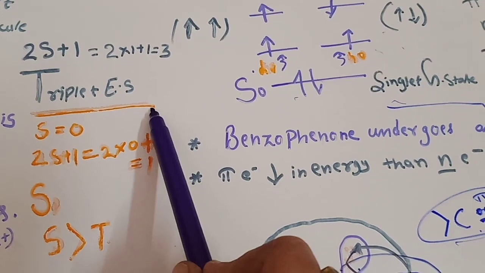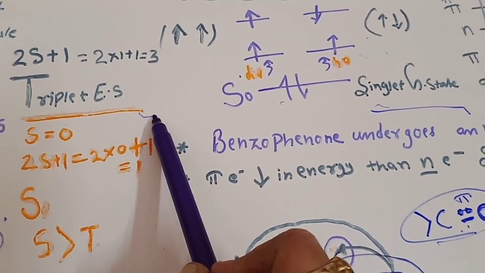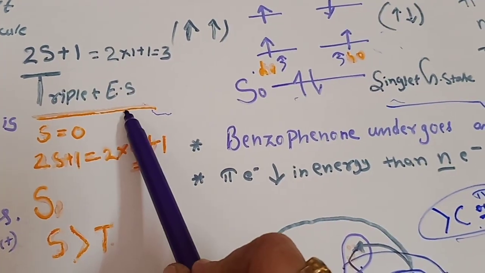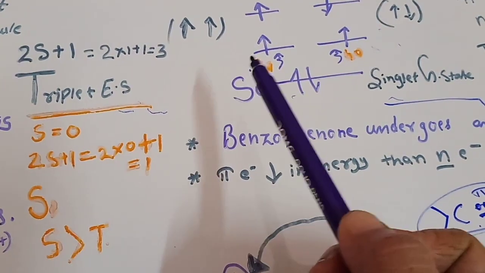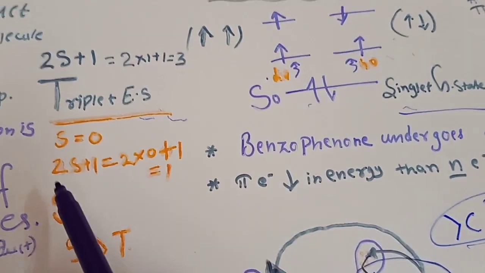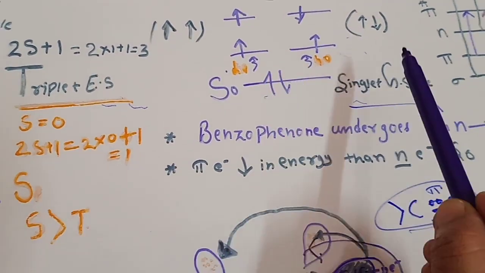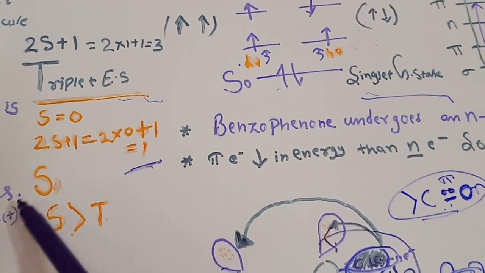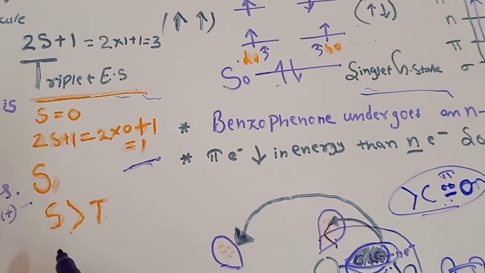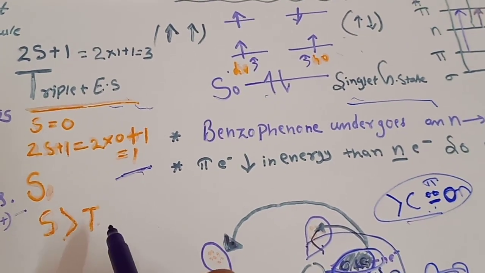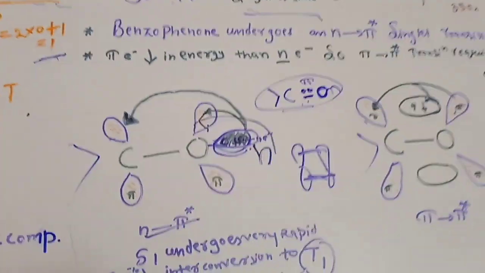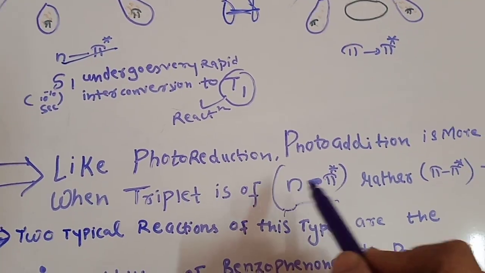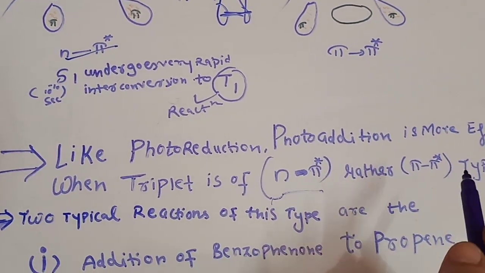This is the triplet excited state, and again, in photoaddition the carbonyl group must be in the triplet excited state and the alkene will be in the singlet state. If the electrons are antiparallel, S equals 0 and we get multiplicity 1, which is the singlet state. The energy of the singlet state is higher than the energy of the triplet state, and in photoaddition reactions we prefer the triplet state to be n to pi star rather than pi to pi star transition.